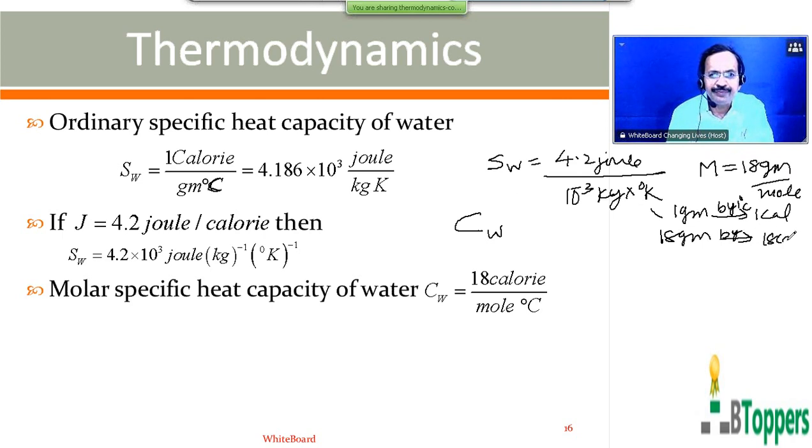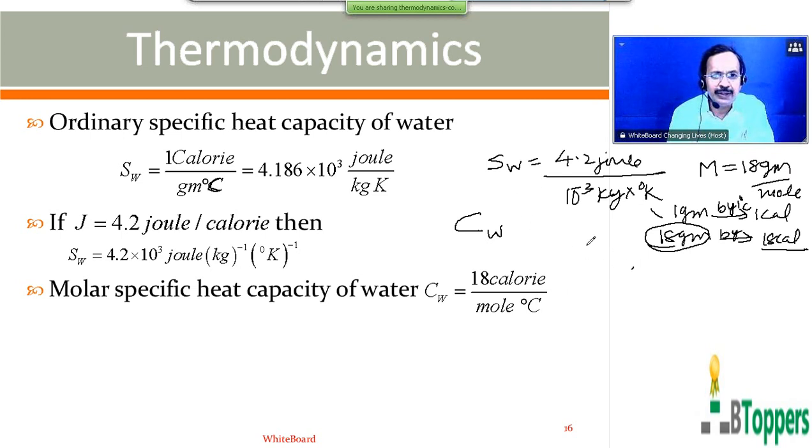will be 18 calories. That means the amount of heat required to increase the temperature of 18 grams of water, that is 1 gram mole of water, by 1 degree is 18 calories. Therefore, the molar specific heat of water is written as 18 calorie per mole per degree centigrade.